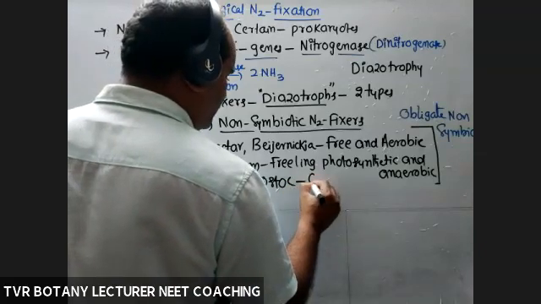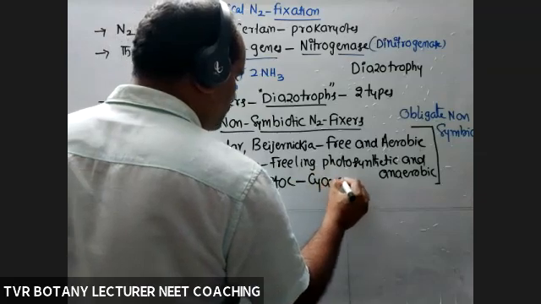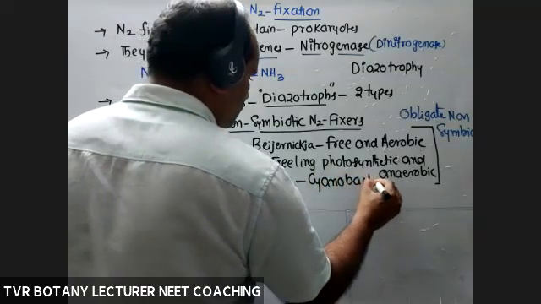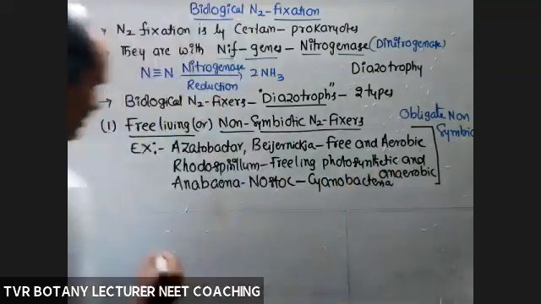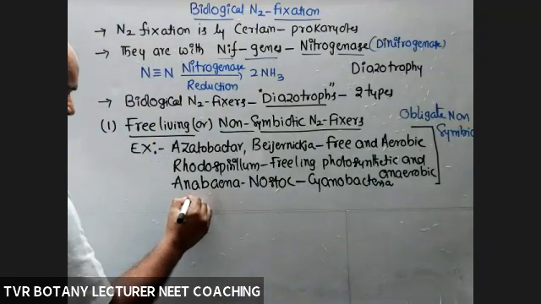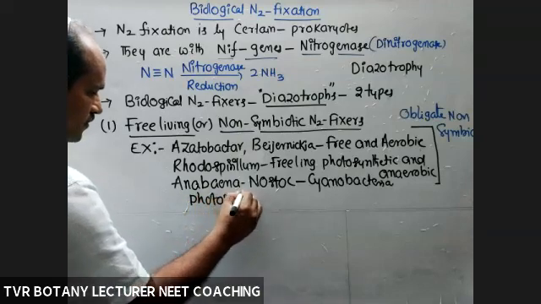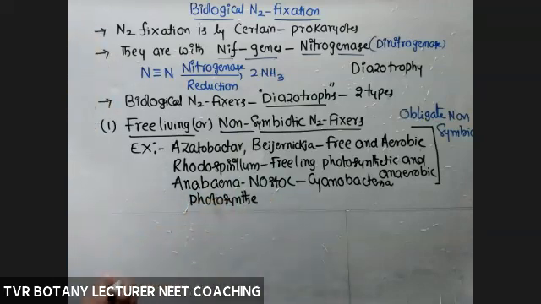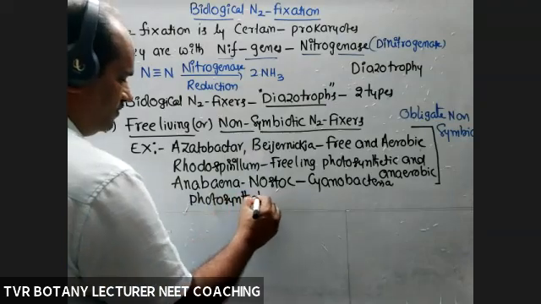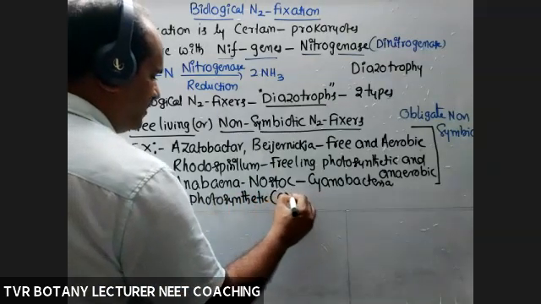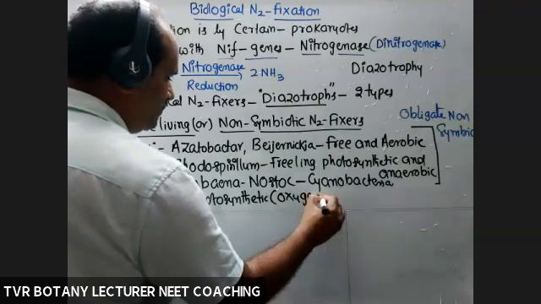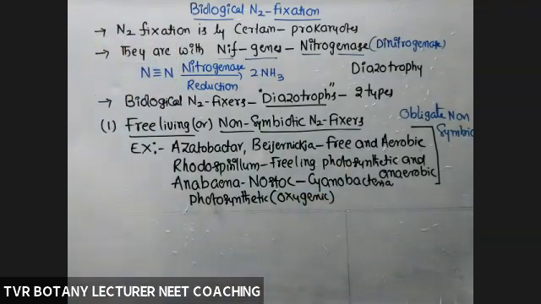Blue-green algae, cyanobacteria, are photoautotrophs with oxygenic photosynthesis. Out of all prokaryotes, oxygenic photosynthesis is present in blue-green algae.